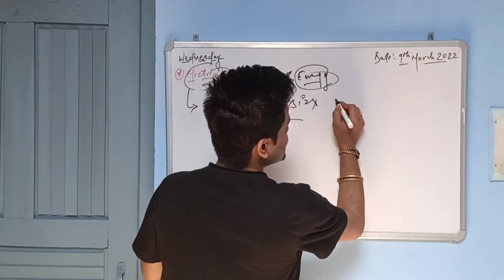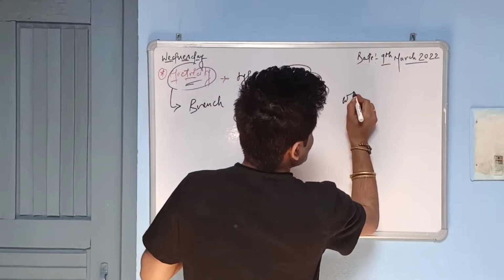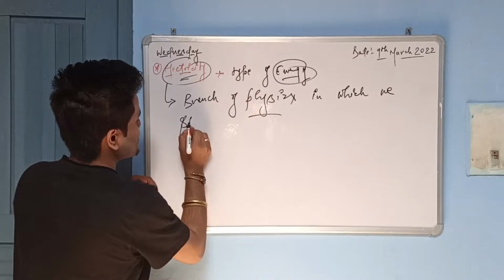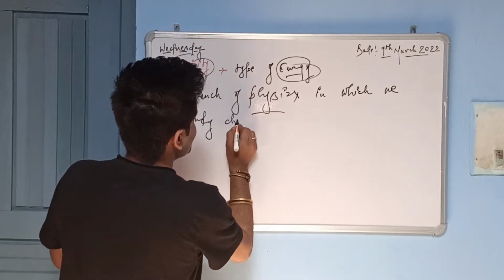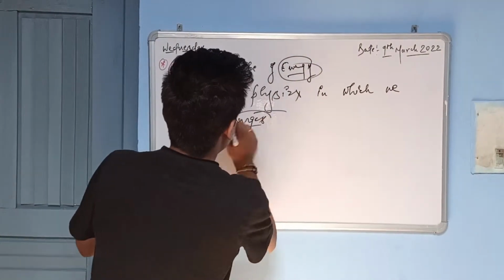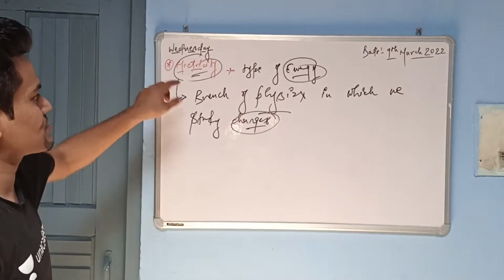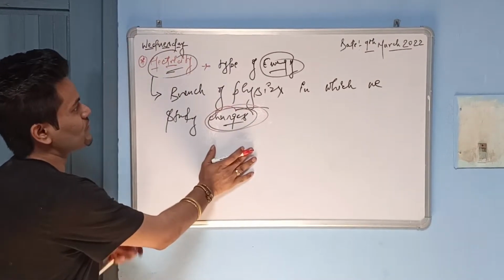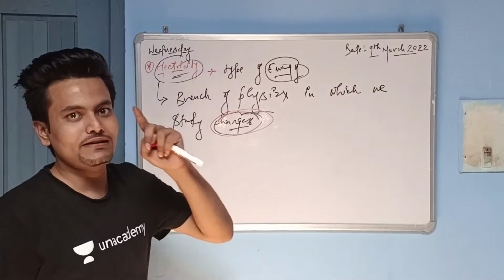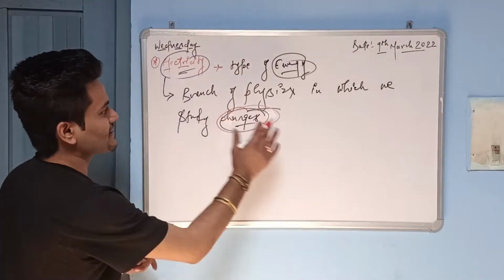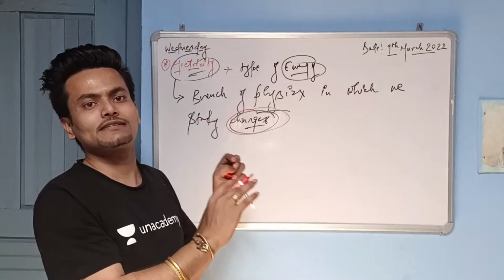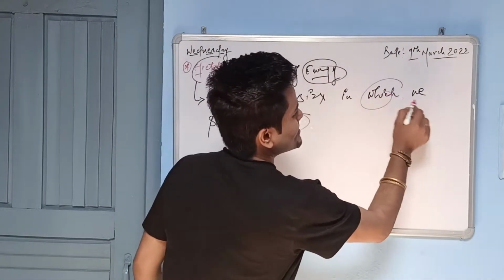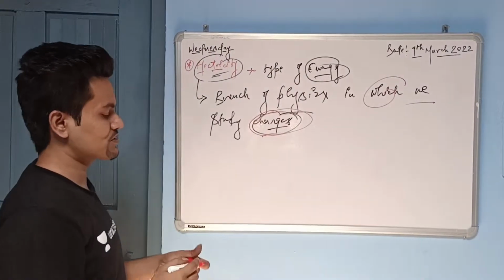It is a branch of physics in which we study about charges.